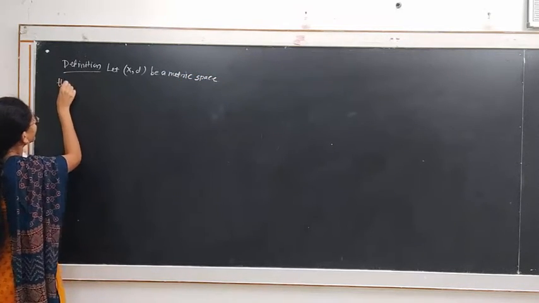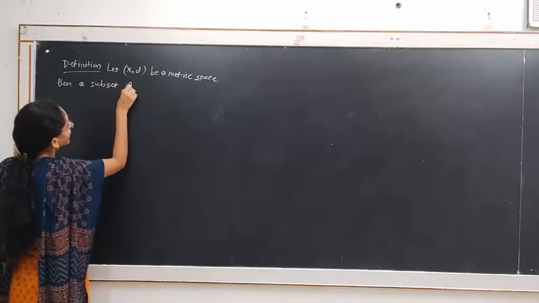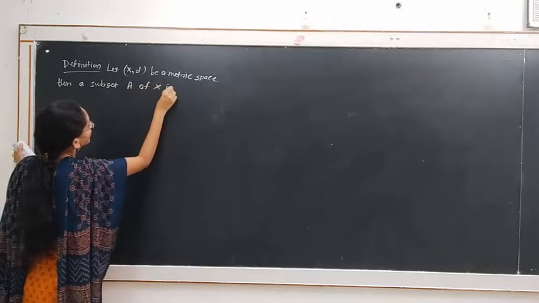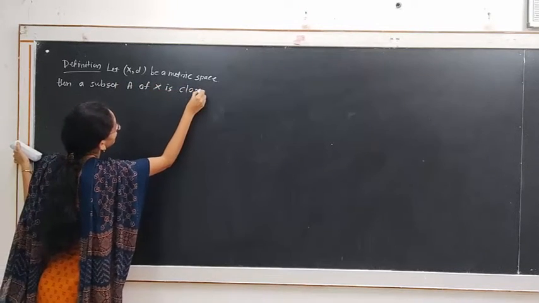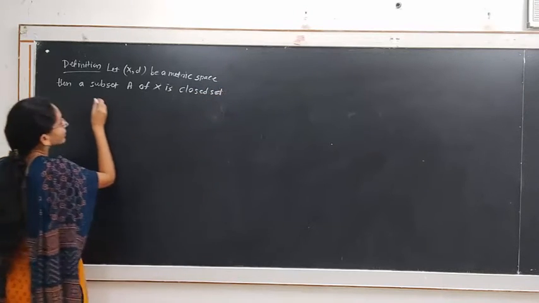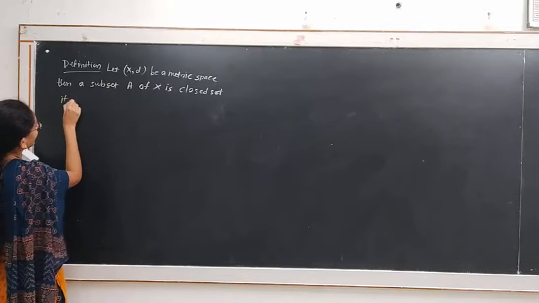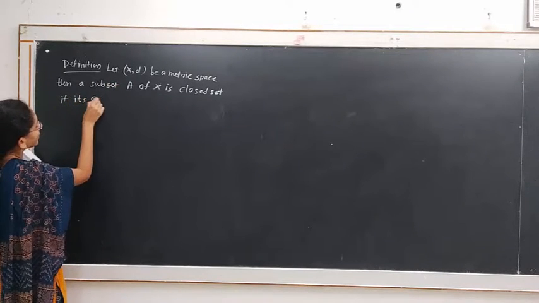Then a subset A of X is closed in the metric space (X, d) if its complement is open.